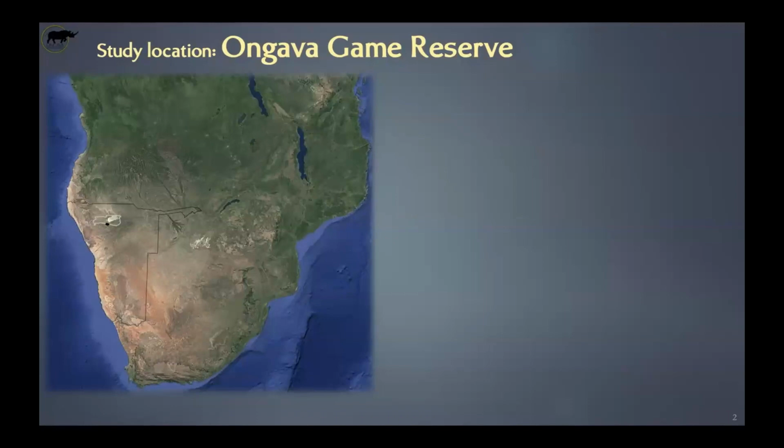So we know they are decreasing, but compared to, for instance, spotted hyenas or lions or cheetahs, we have a far less good idea of how many leopards are left in the world. So it's important to try to gather as much information as we can on the ground.